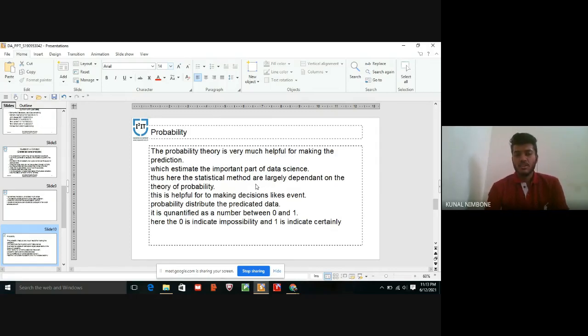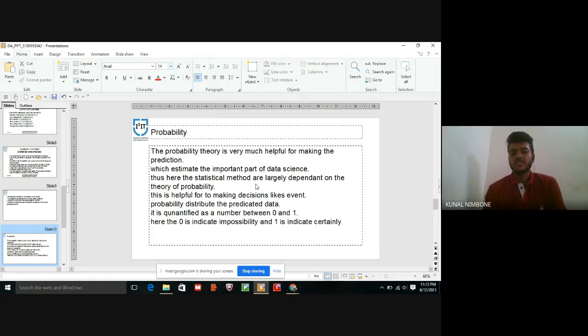Here is probability, a type of statistical data analysis. Probability theory is very helpful for making predictions, because in all mathematical equations we use probability, which estimates the important parts of data science.